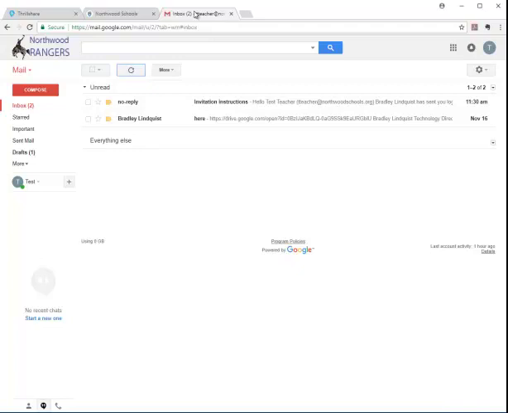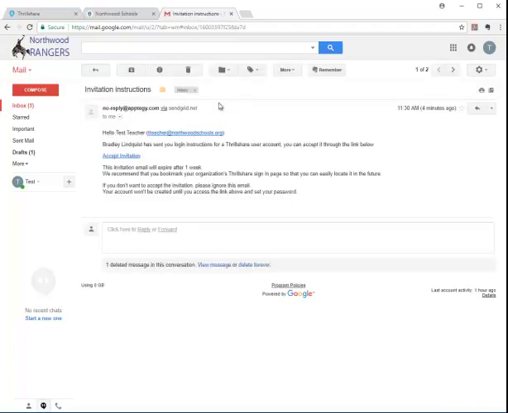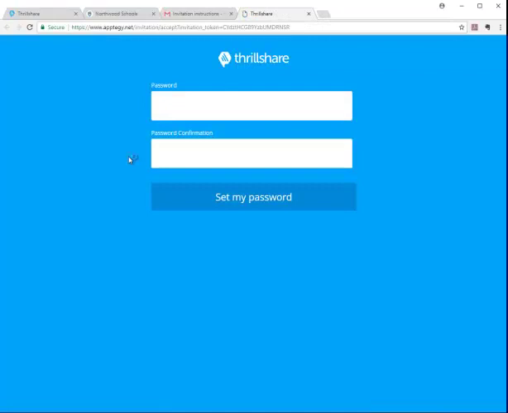So you're going to find the information under no reply, and it's going to say invitation instructions. Pretty standard, just go ahead and accept the invitation. It should dump you to the website and immediately ask you to create a password. Fantastic. I'm going to go ahead and do that now for Test Teacher.